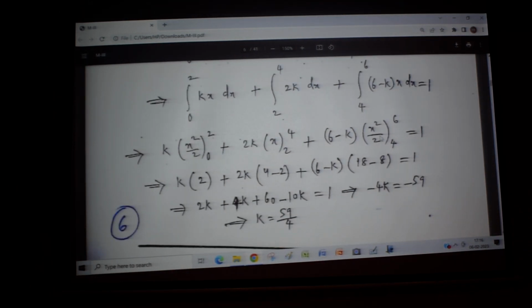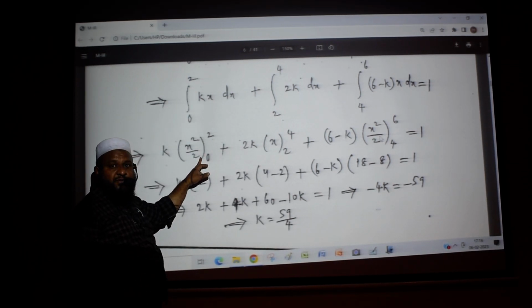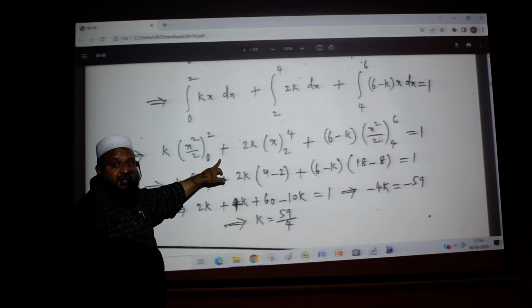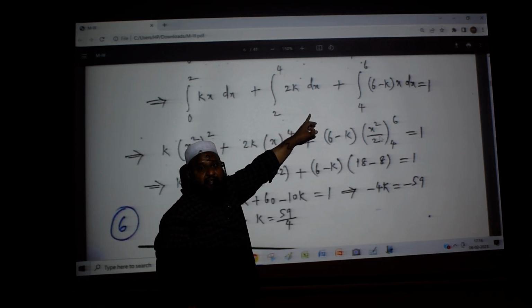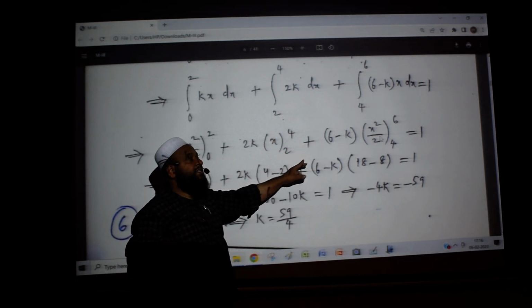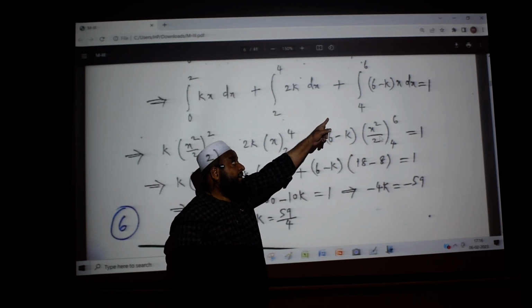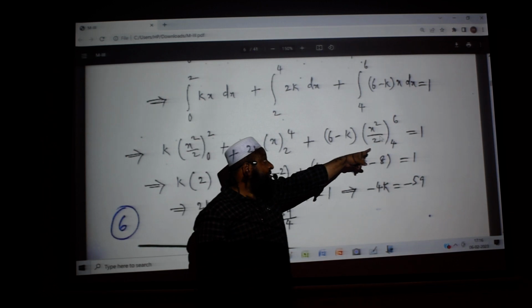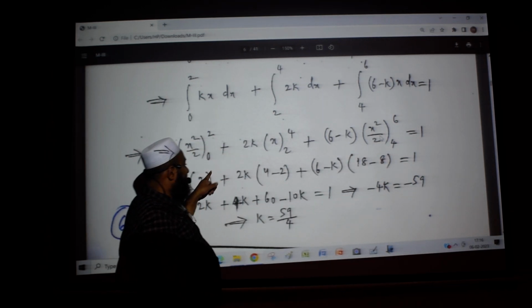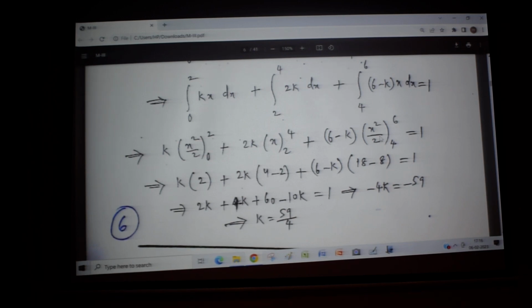Now k comes out as a constant, integral of x is x square by 2, plus 2k outside, integral of dx, integral 1 dx is nothing but x, lower limit, upper limit. And here from 4 to 6, minus k is out, integral of x is x square by 2, and that is equal to 1. So if you simplify this, you get k is equal to 59 by 4.